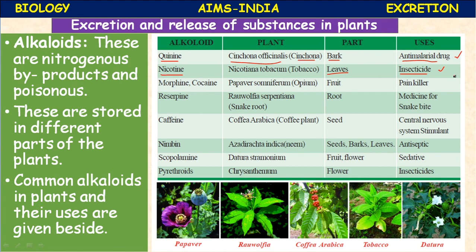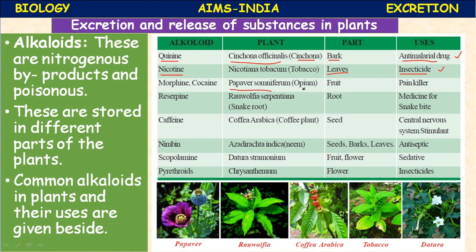Alkaloids are very concentrated toxic chemicals. Naturally they are produced. They do not cause any pollution, but they are very effective in removing pests, because by using chemical pesticides and insecticides, those insects and pests develop resistance if they are repeatedly used. But these are different. Morphine and cocaine are also alkaloids, produced from Papaver somniferum.